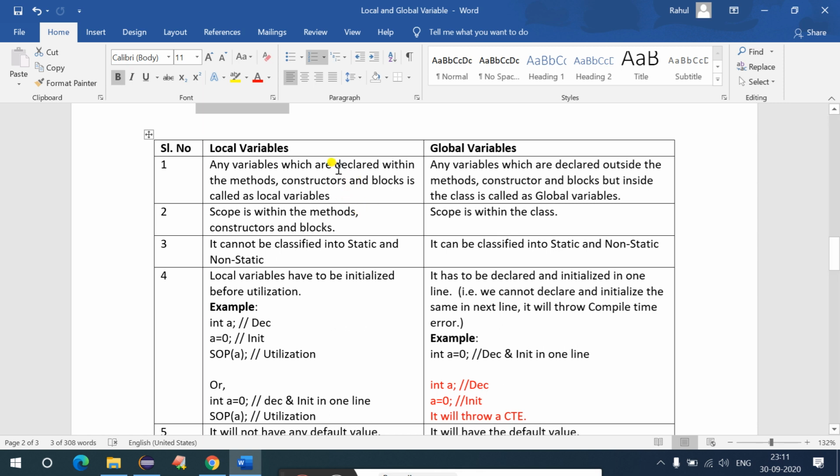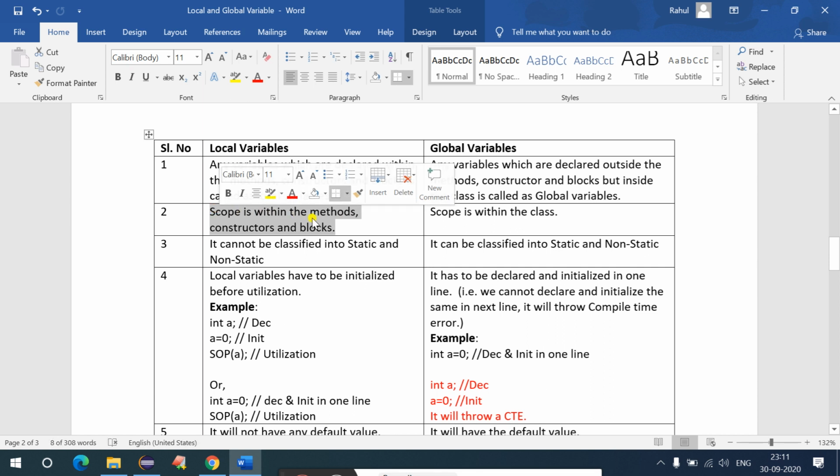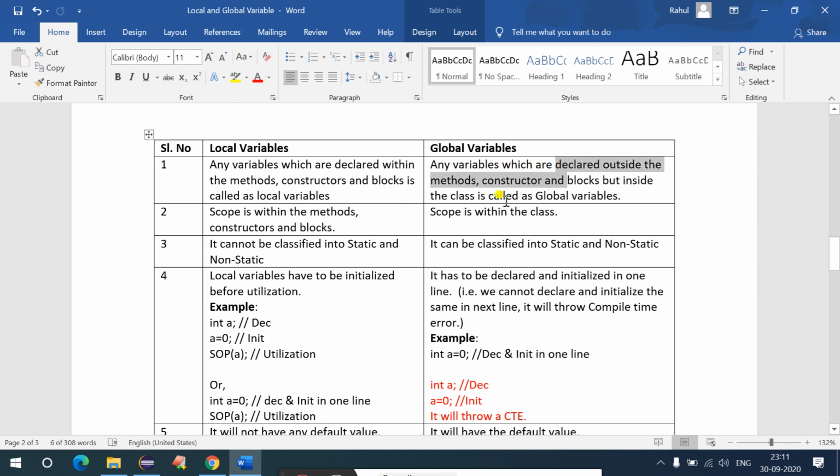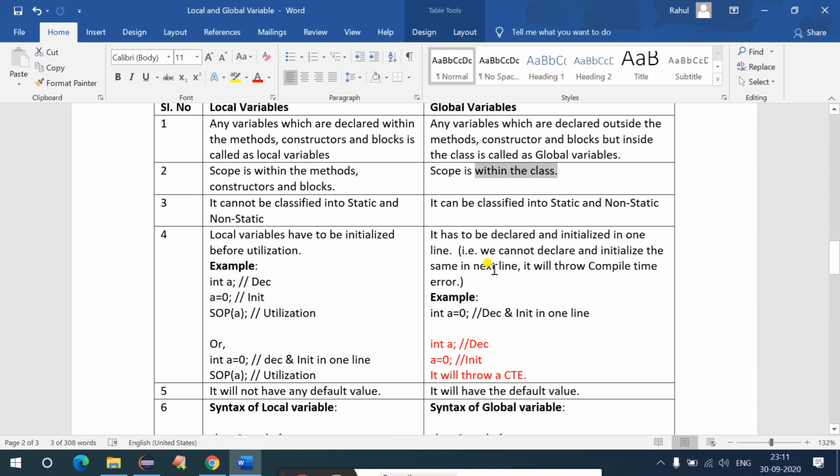Since we declare a local variable inside the methods, constructor or block, its scope is inside that method, constructor or block itself. In case of a global variable, since we declare it outside the methods, constructor and block but inside the class, its scope is within the class.